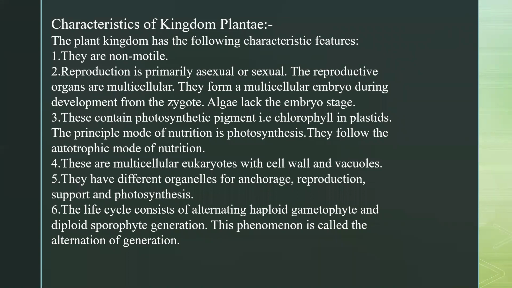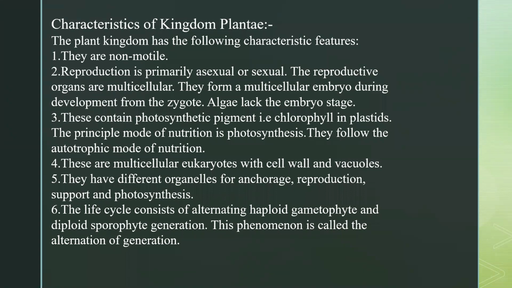They can't move from one place to another, very simple thing. Plants are stagnant. Then reproduction is both asexual and sexual, depending on the type of plant, like algae and ferns, because there are so many things coming under Kingdom Plantae.